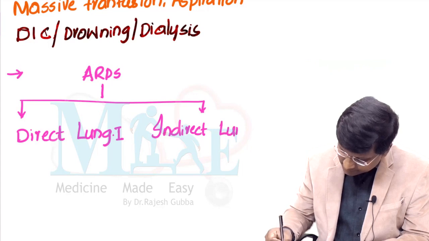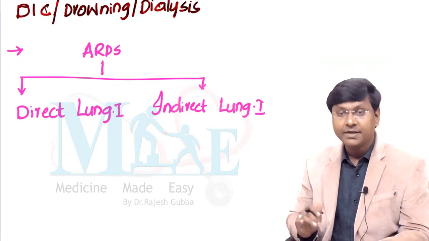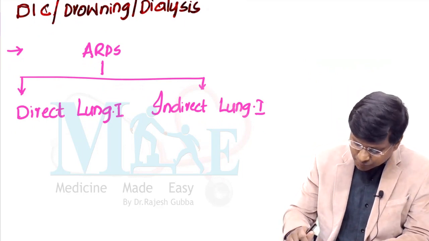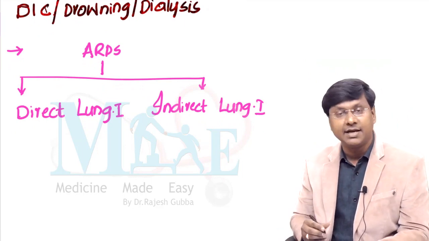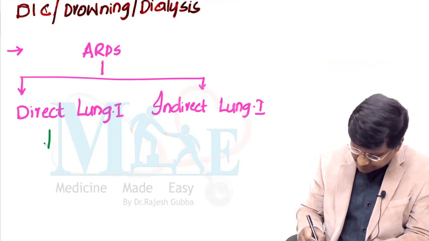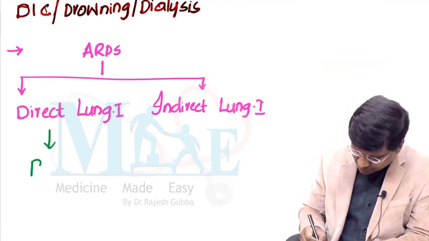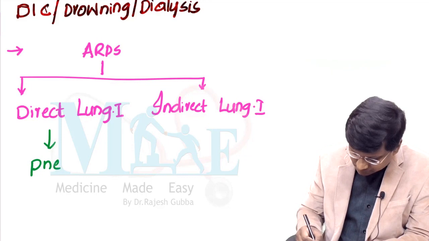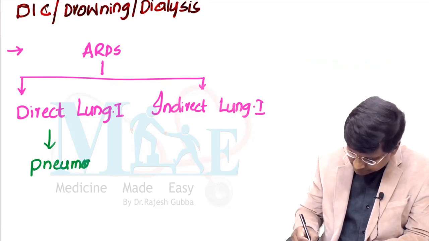Right, indirect lung injury. Is that clear? Now, you take the most common cause of the direct lung injury leading to ARDS. So here the answer will be pneumonia.